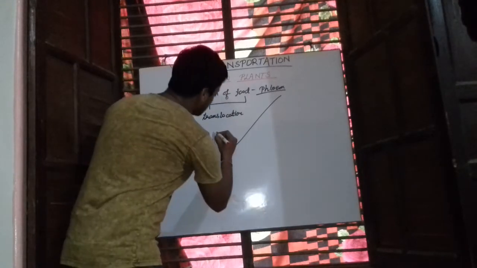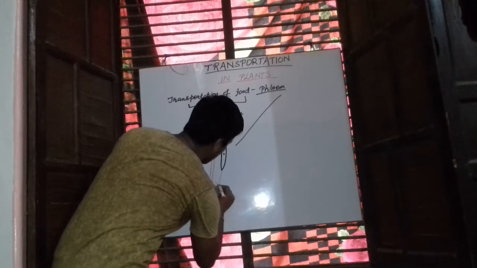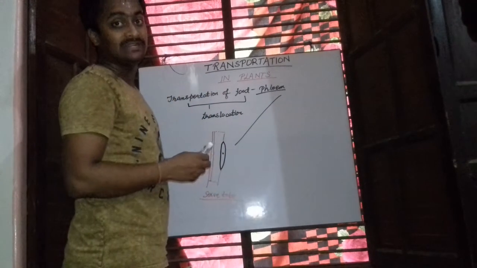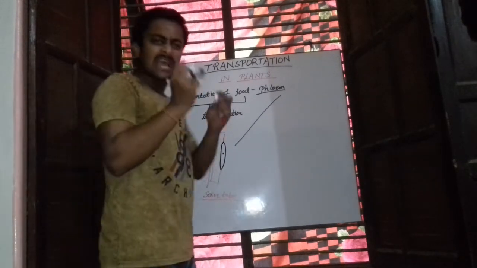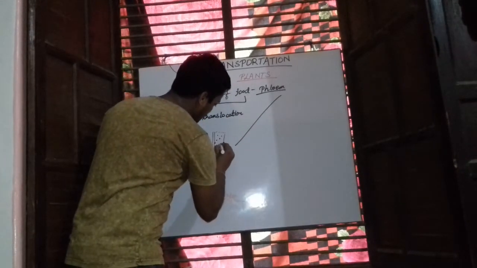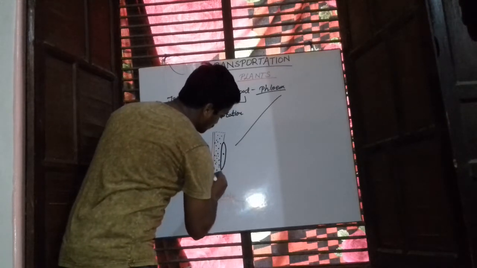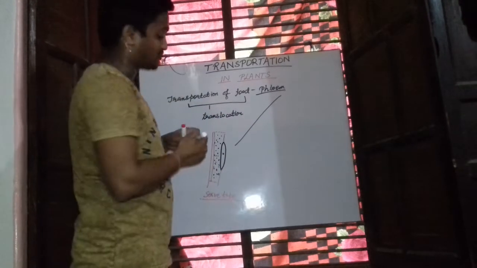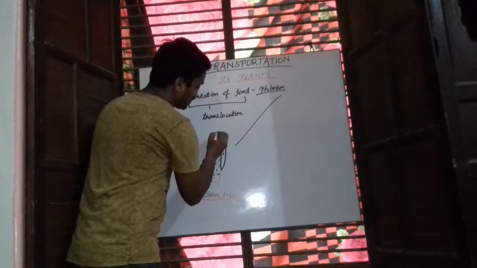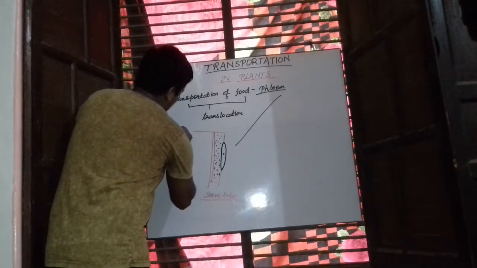Now the end walls of these sieve tube elements are not completely broken down. Instead, they have a porous structure, and the transportation of food takes place through this porous structure. These porous structures are called sieve plates.